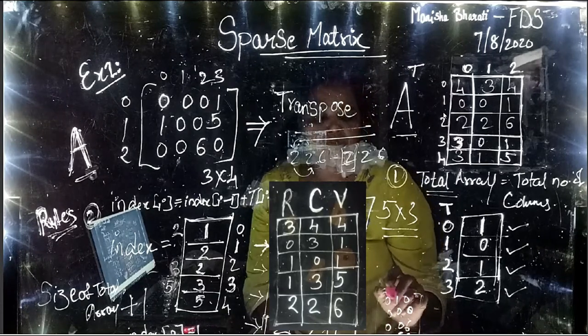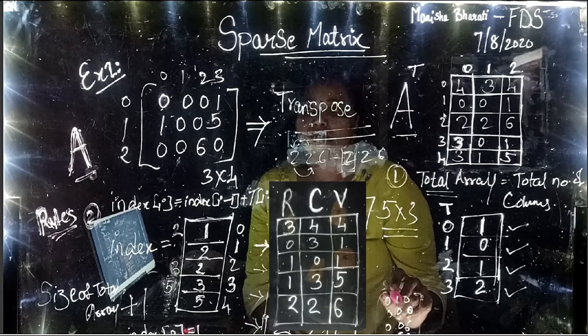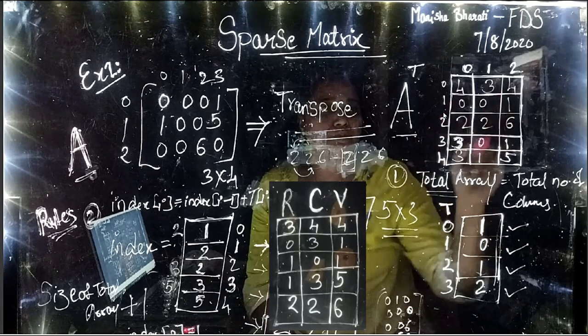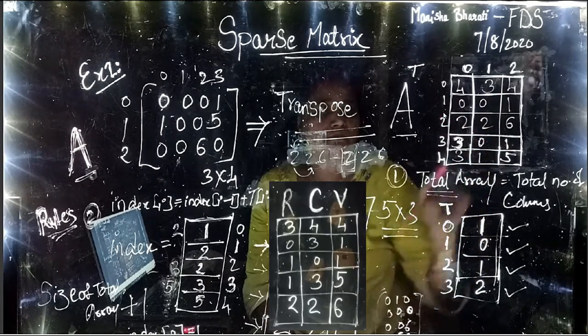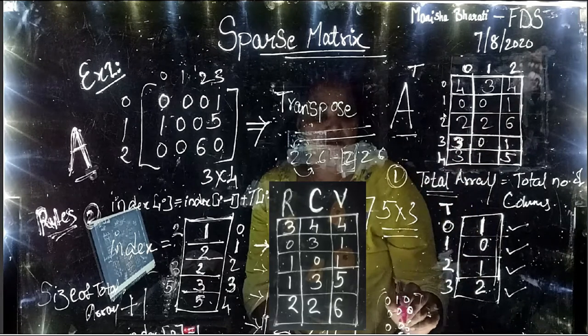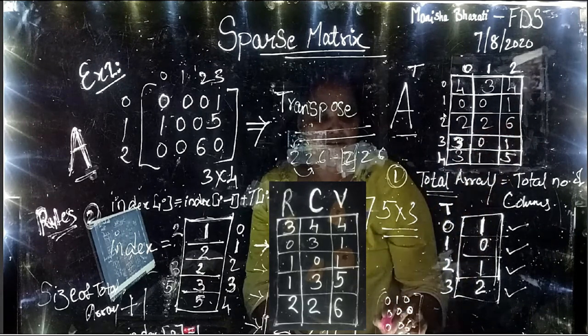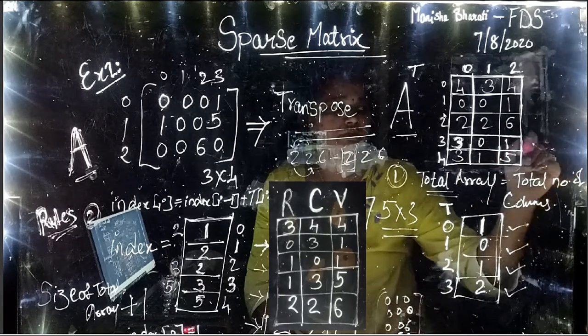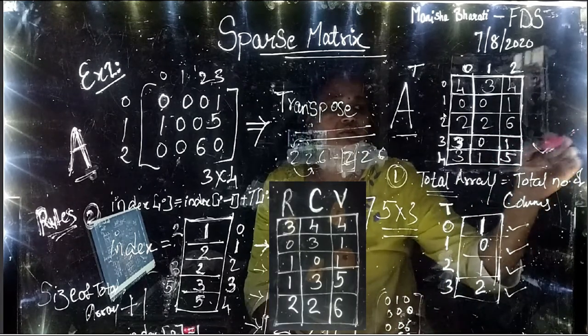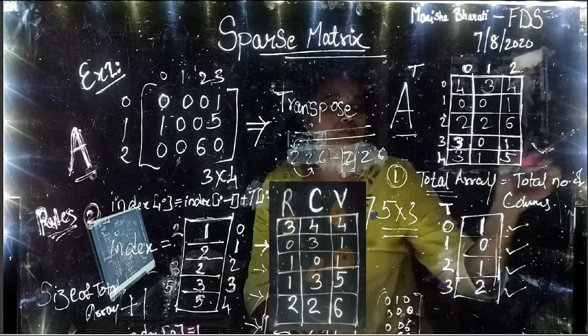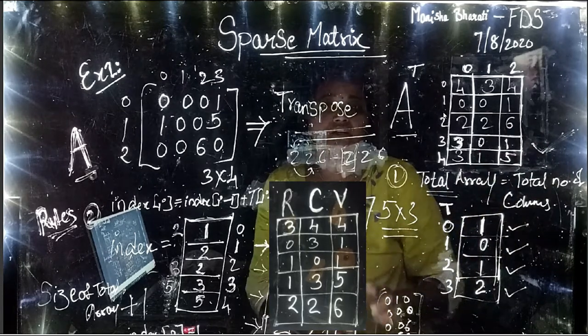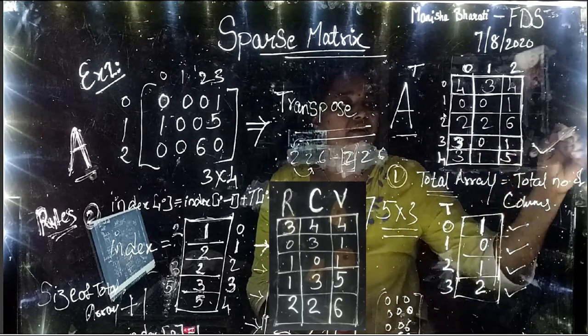See now, the first value in the transpose, check the first non-zero value 1, so it is 1. Next value is 6, it is 6. Next value is 1, it is 1, and the next value is 5. So this is how we cross check. We can cross check it faster, to see whether we have done it correctly or not, and this is how we calculate the transpose of the matrix.